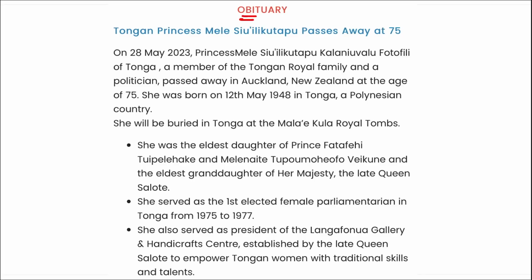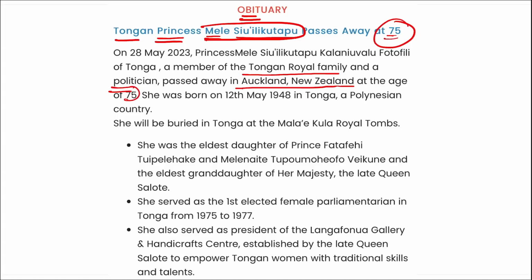Next is your obituary. Tongan princess Mili Sui Kutapu. Remember, the Tongan princess recently passed away at the age of 75. Right? She was a member of the Tongan royal family and a politician. She passed away in Auckland, New Zealand at the age of 75. She was born in 1948 in Tonga. She will be buried in Tonga at the Malakula Royal Tombs. So just remember, the Tongan princess recently passed away and her name is Mili Sui Kutapu.